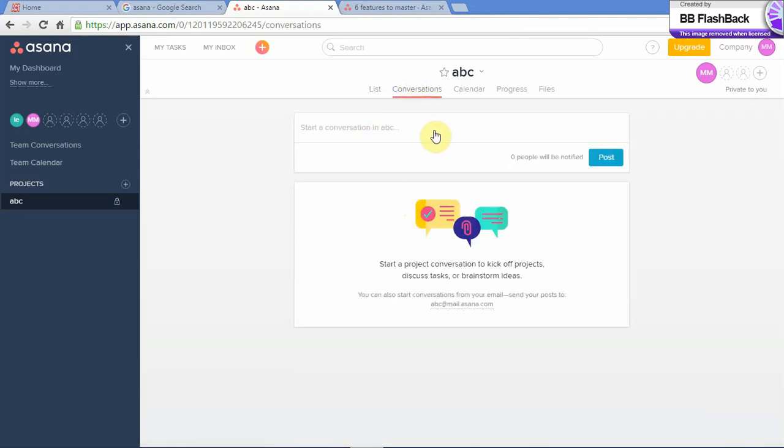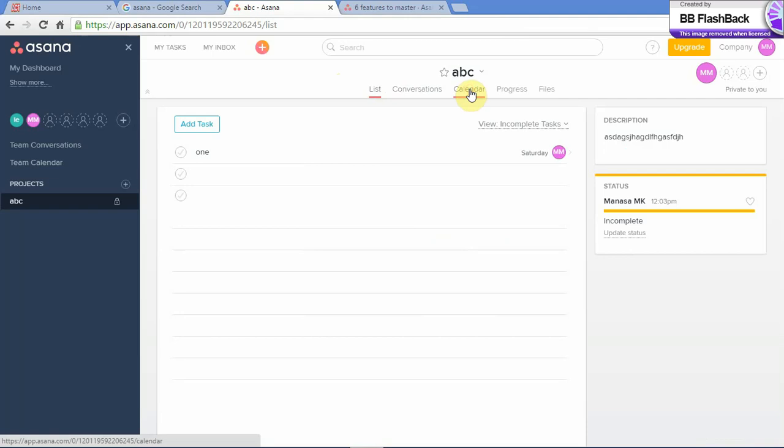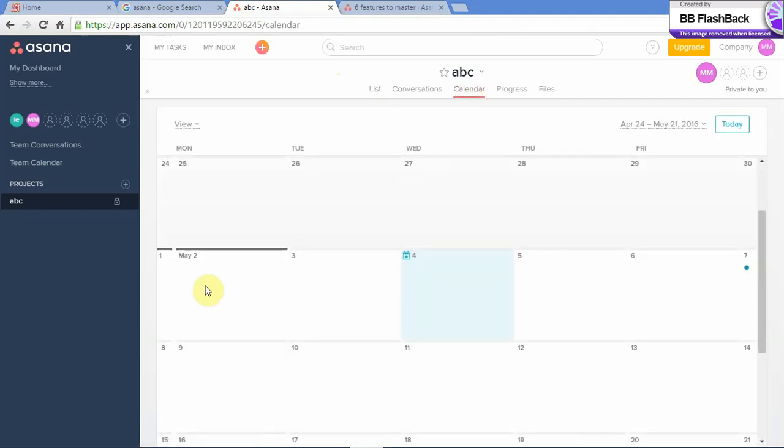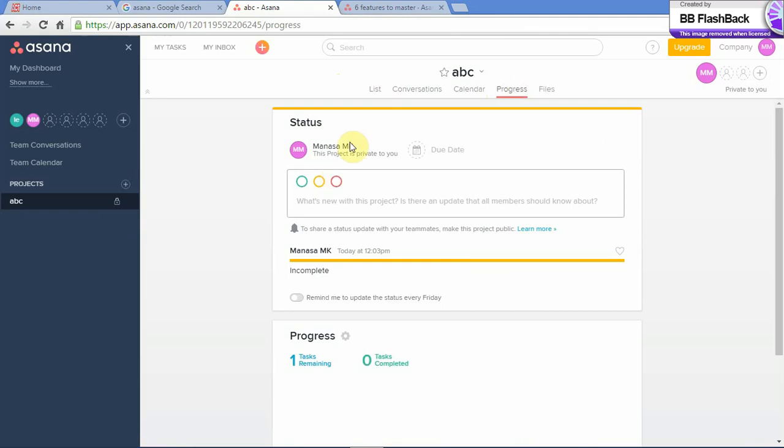Conversations. Here you can start a conversation with all of your team members who are included in this particular task. Calendar gives you the various deadlines. Fourth happens to be the deadline for this particular project ABC. Progress. You can see the progress and you can comment anything you want in this description.